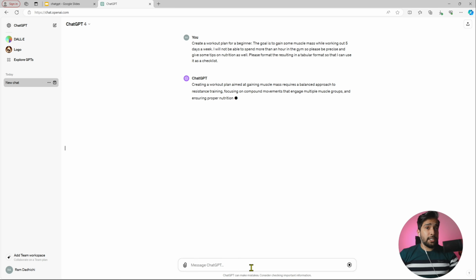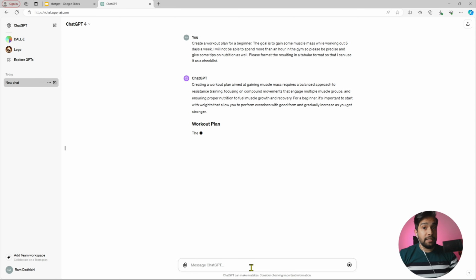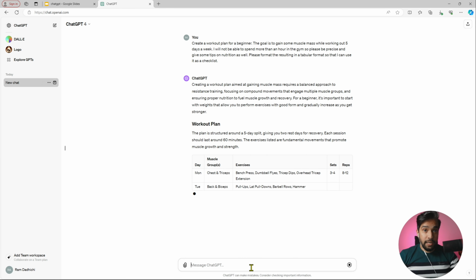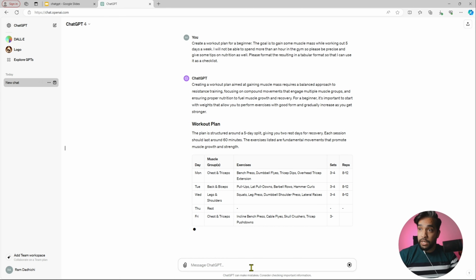Do you want to write such prompts which will give you such amazing results from ChatGPT? Just have a look. How beautifully crafted this answer is. It gives me the entire workout in a format that I would like. I wanted it to give me a tabular format so I can have it as a checklist and use it. So I just asked a very simple question to craft me a workout plan for a beginner, and ChatGPT is just doing that for me, and you can see it is doing quite a good job.